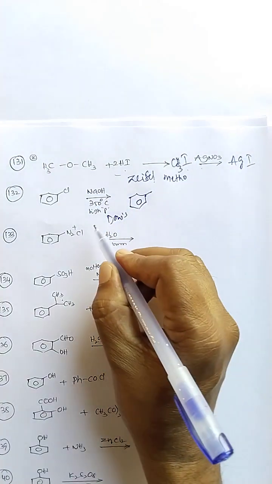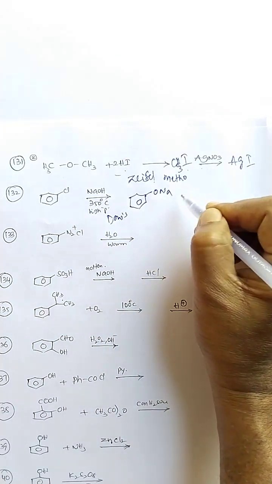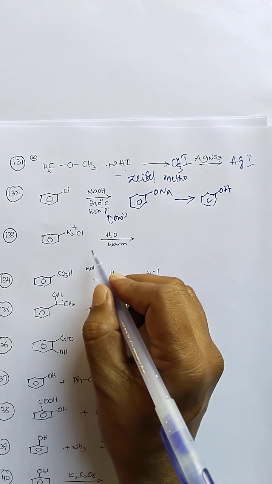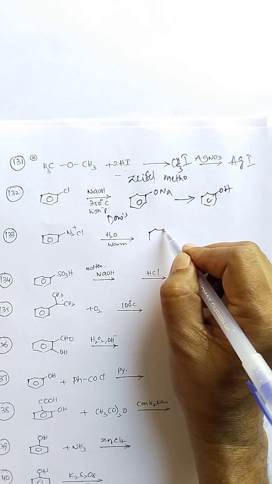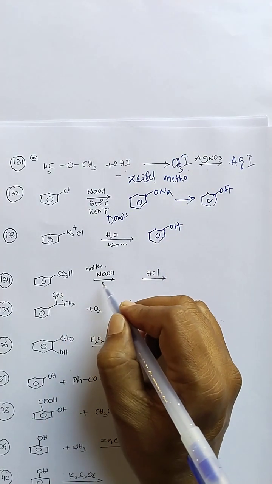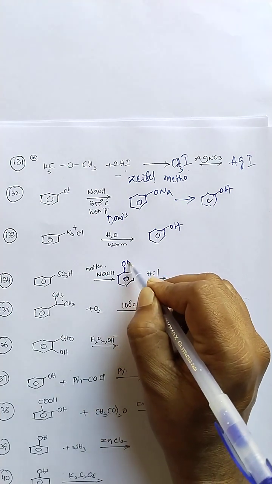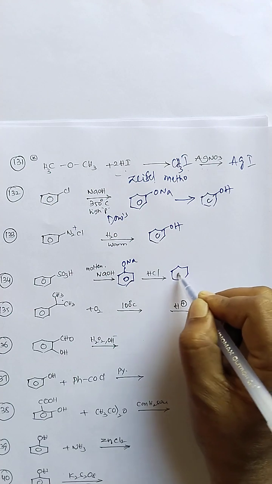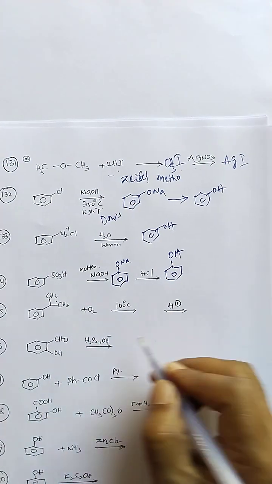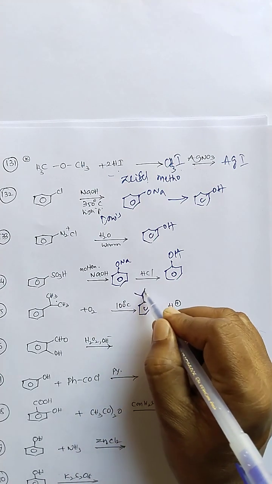This is for the preparation of phenols: sodium phenoxide is formed, and then treated with acid, it gives us phenol. Benzene diazonium chloride reaction with warm water will give us phenol. Benzene sulfonic acid reaction with sodium hydroxide gives sodium phenoxide, and then treated with water, phenol is formed. Cumene reaction with oxidation gives cumene peroxide.